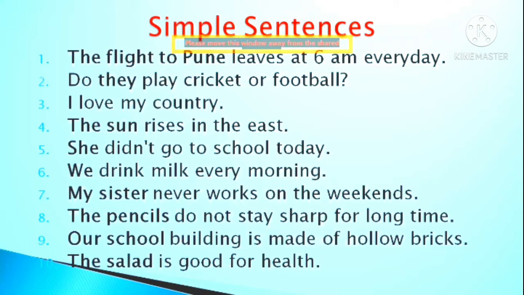Similarly, you see the third sentence. I love my country. I, first person singular number, subject. Love my country, that is the predicate of the sentence. Love is the main verb. My country is a noun phrase functioning as object in the sentence. Why do I call it an object? Because I can comfortably make a passive structure. My country is loved by me. It means I love my country.